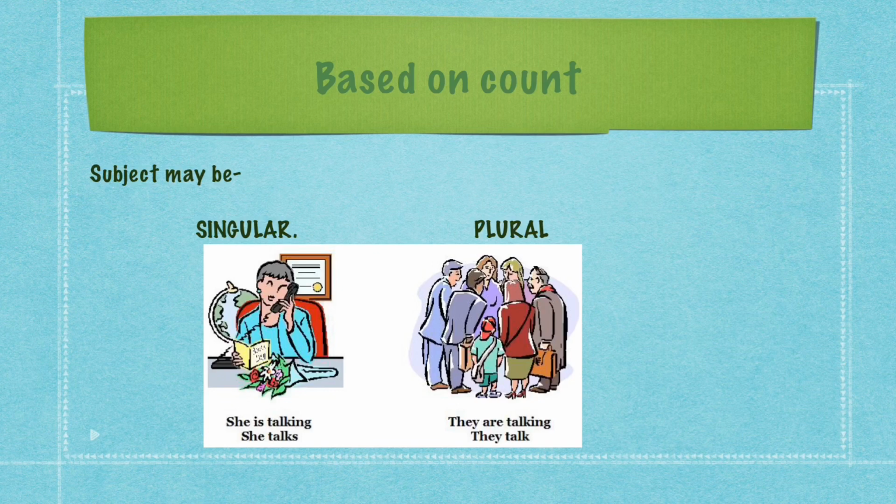Then based on count, the subject may be singular or plural. Let us revise. Subject based on point of view in three persons: first person, second person, third person. And based on count, the subject may be singular or plural. These are the basic things about subjects which will tell us the form of verb to be used.